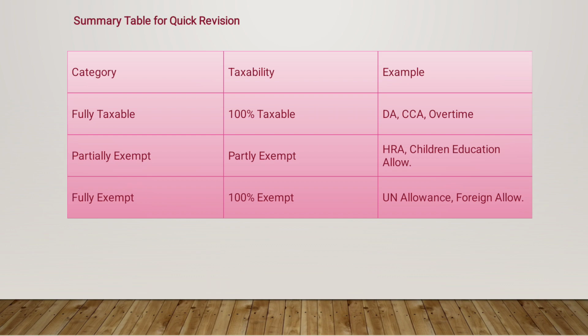Then partially exempted is exemption up to a limit, for example, HRA, children's education allowance, like that. Then fully exempted means that is 100% exemption. It does not pay any tax at all. For example, foreign allowance and the United Nations allowance, etc.